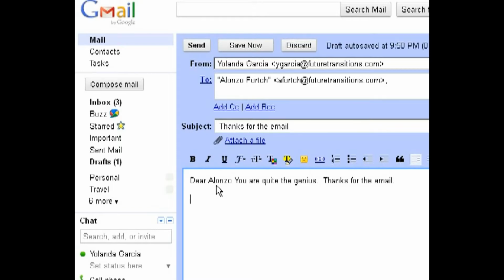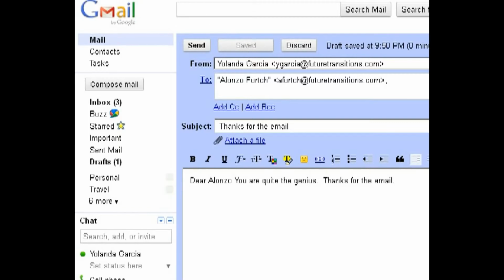Okay? Now, if you notice down here, there's no signature. No signature whatsoever. So let's say we want to put this email on hold because we don't have a signature, or we need to put a phone number or something in the email that we don't have right now. We can say save now. So it'll save this email without sending it.